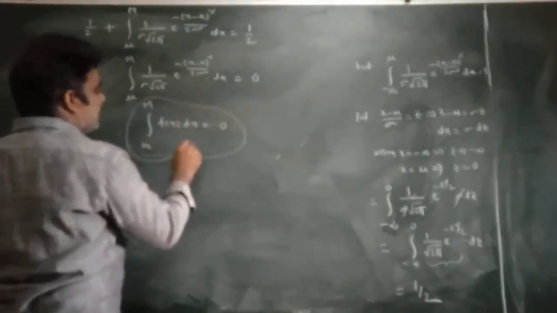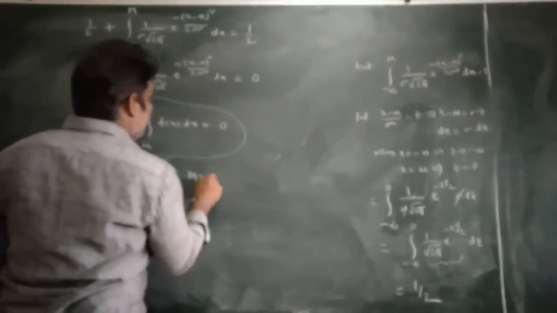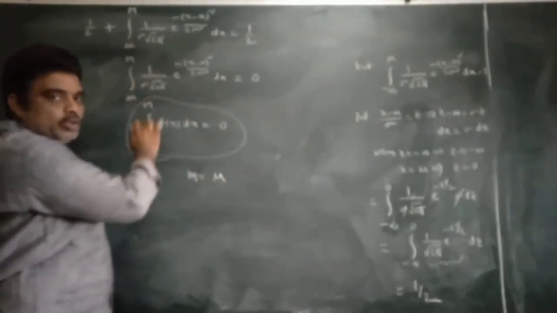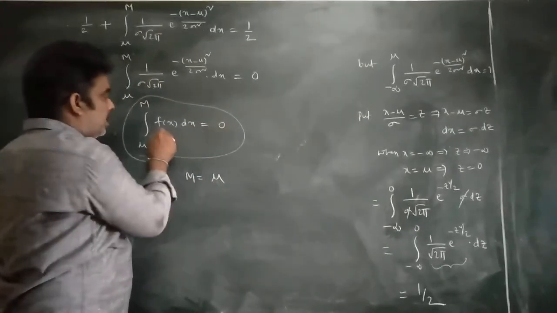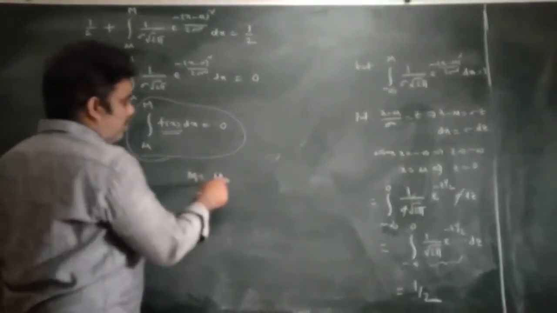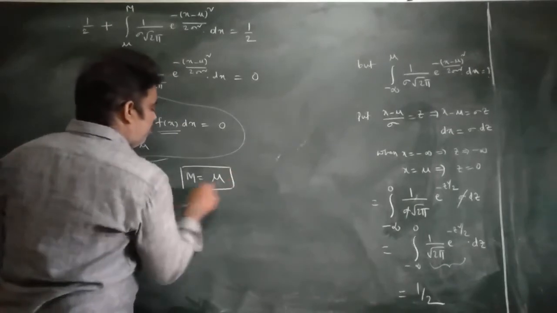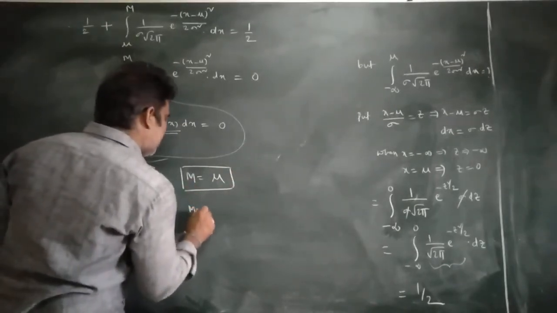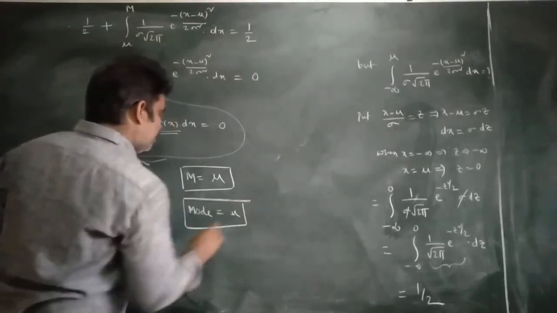This integral value 0 is satisfied only when M is equal to mu, because the upper limit and lower limit are both the same. So when mu is equal to M, the above statement is satisfied. Therefore, the median of the distribution, M, is equal to mu in the normal distribution.